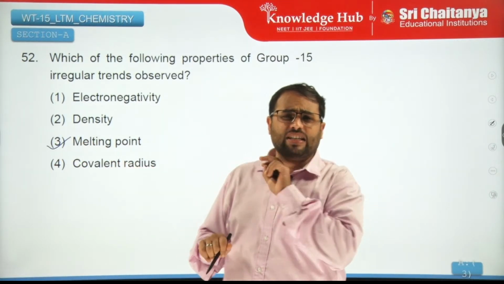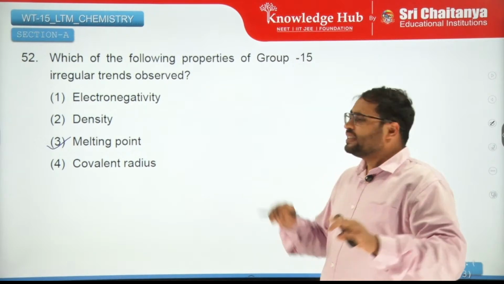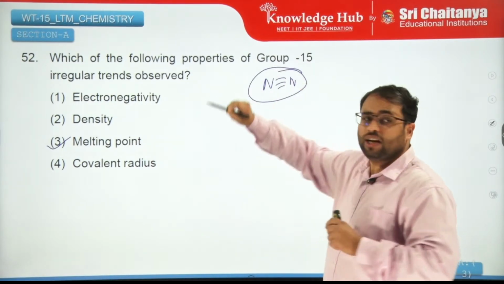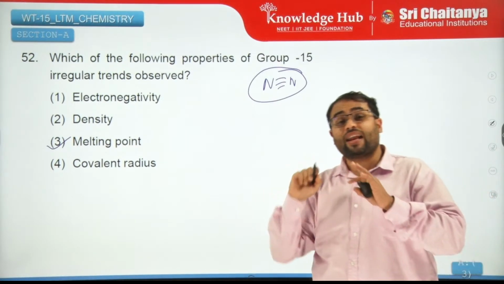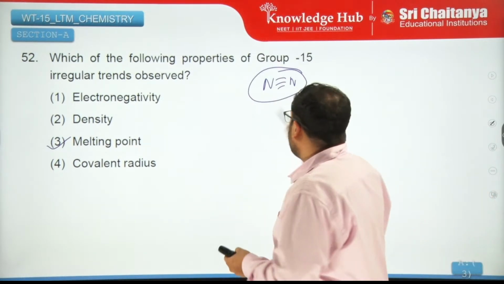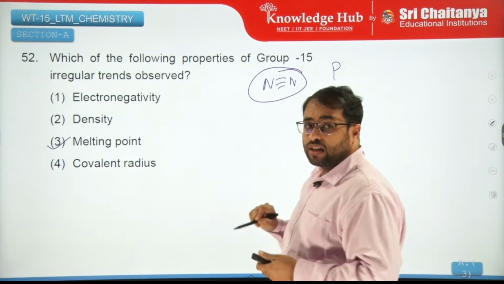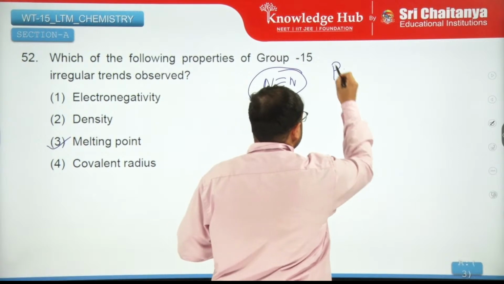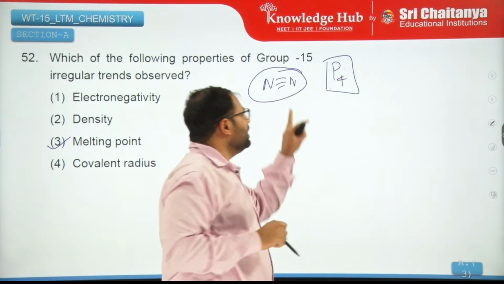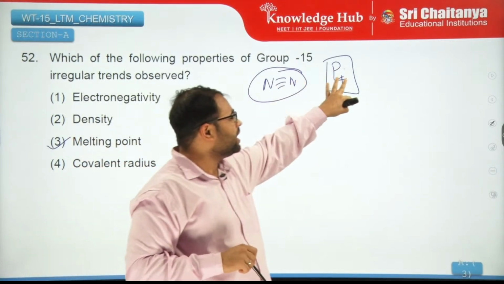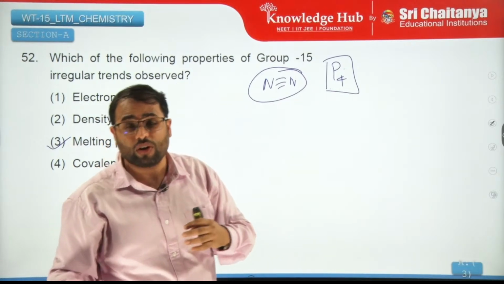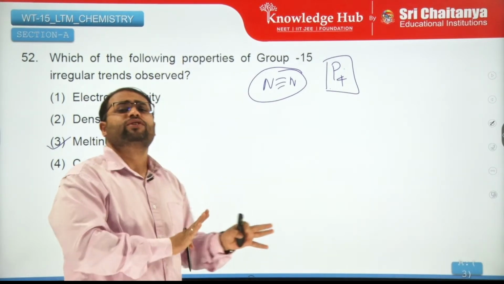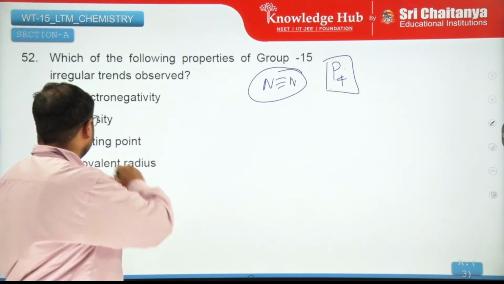That is because, understand this very carefully, nitrogen exists as a single molecule, whereas other elements like phosphorus can exist as a tetramer. So here there is less bonding, here intramolecular bonding is more, it is covalent, so melting points are a little higher, due to which there is an abnormal behavior.